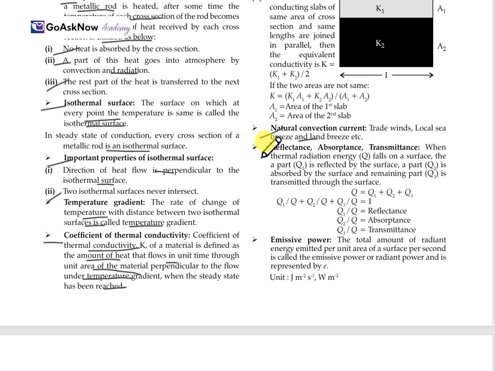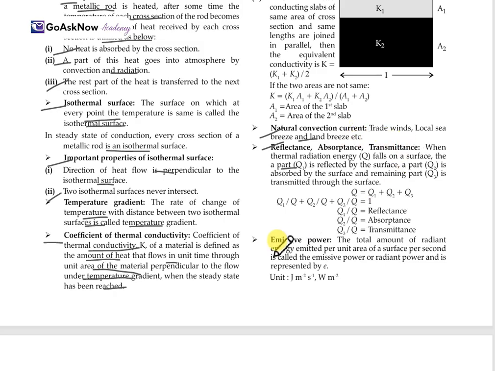Now, reflectance, absorbance and transmittance. When thermal radiation energy Q falls on the surface of a body, a part Q1 is reflected, a part Q2 is absorbed by the surface, and the remaining part Q3 is transmitted through the surface. Then Q is equal to the sum of Q1, Q2 and Q3. Then Q1/Q plus Q2/Q plus Q3/Q is equal to 1. Q1/Q is the reflectance, Q2/Q is the absorbance and Q3/Q is the transmittance. So these are the reflectance, absorbance and transmittance.